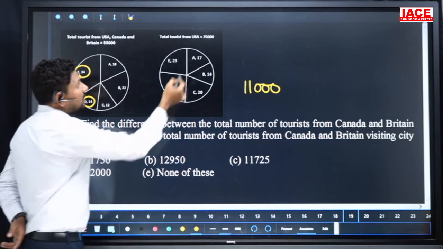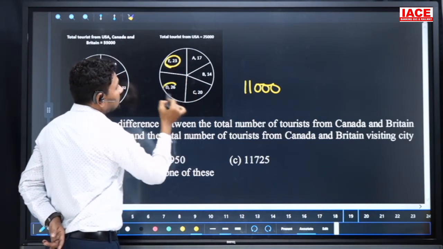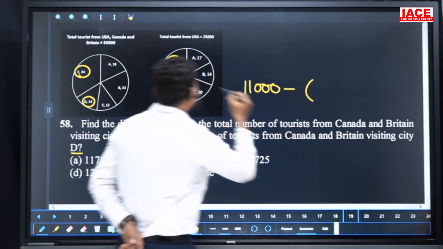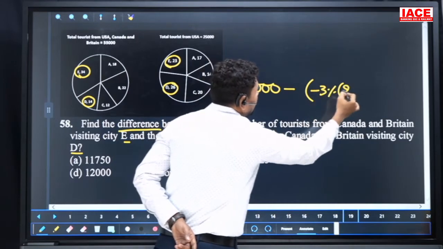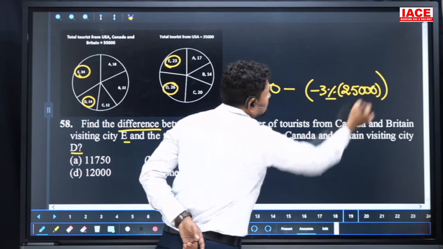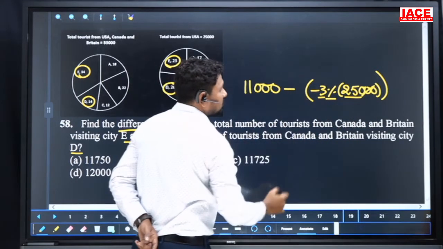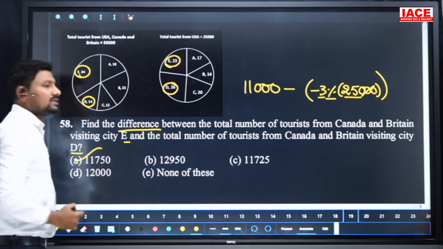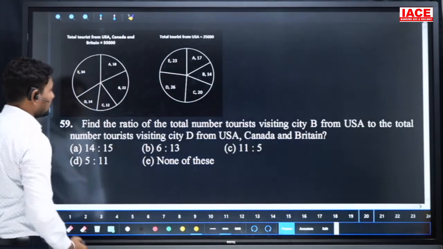Next, coming to only the USA value, here E and D, here the 23% and 26%. Finally we need the difference. For that we can apply the minus, but look at 23 minus 26 is equal to, we'll get minus 3% of 25,000. And percentage wise 2 zeros cancel, 25 threes are 750 and minus into minus is plus 750 added to 11,000. Our option is 11,750. Move to the next question.